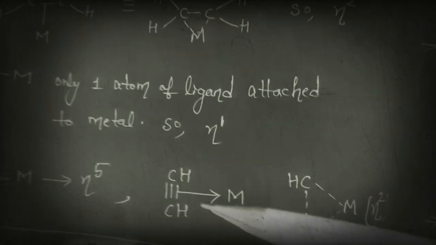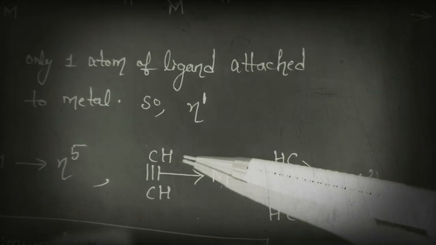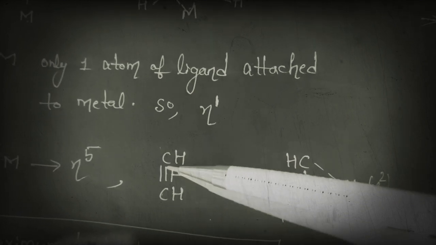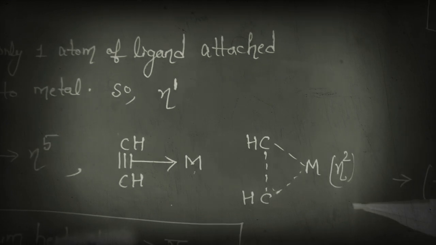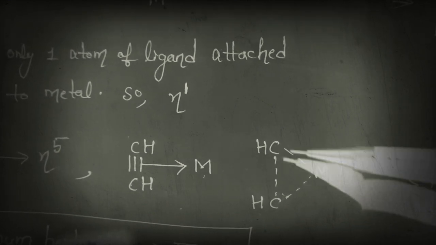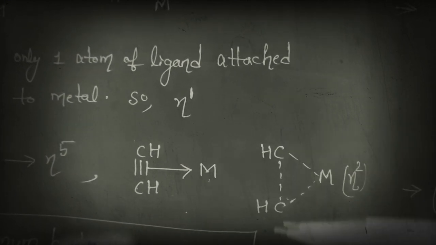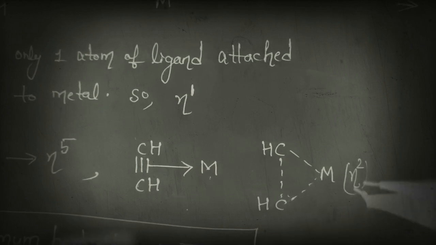Okay, next, here the metal is connected to this. This can also be written like this. So here the metal is connected to two atoms, 1 2. So here the hapticity is 2.